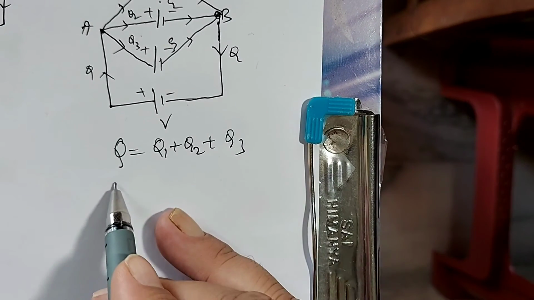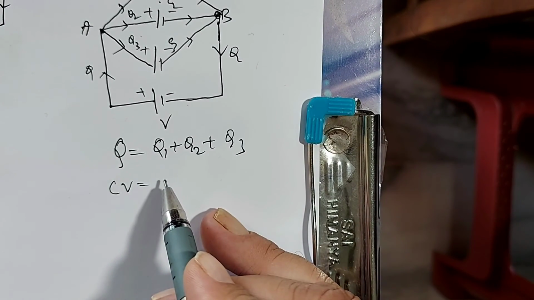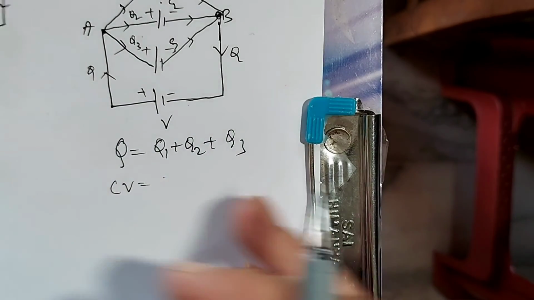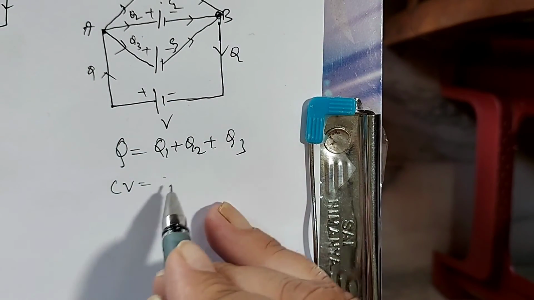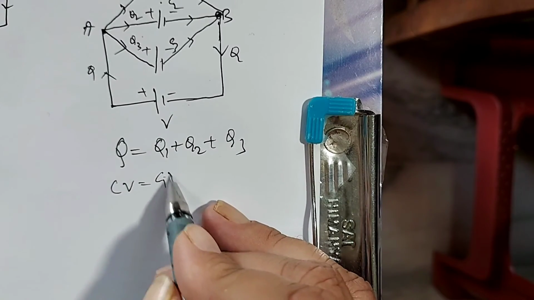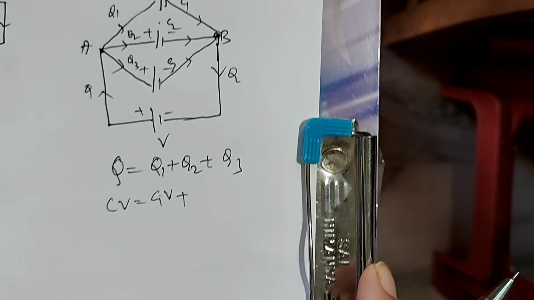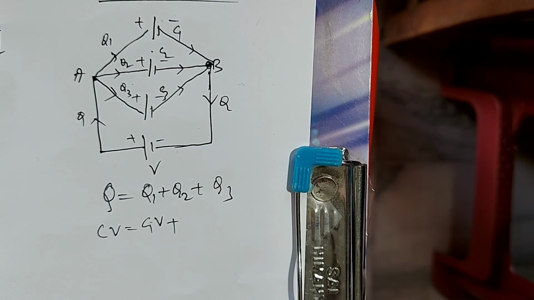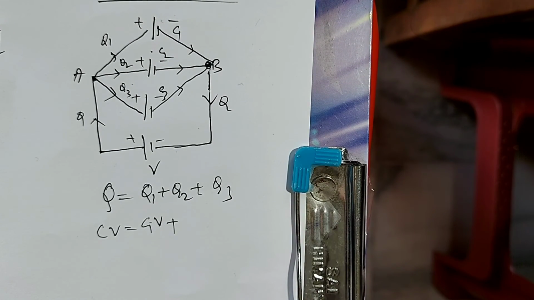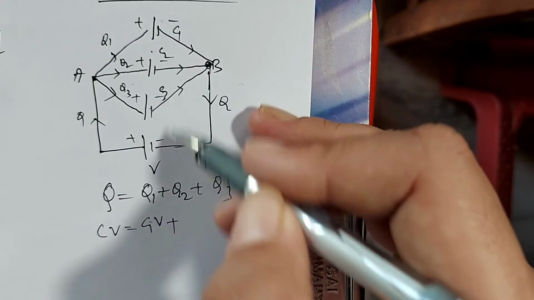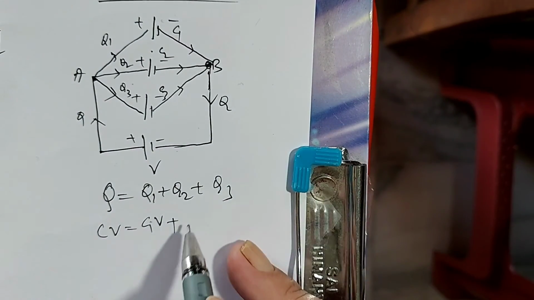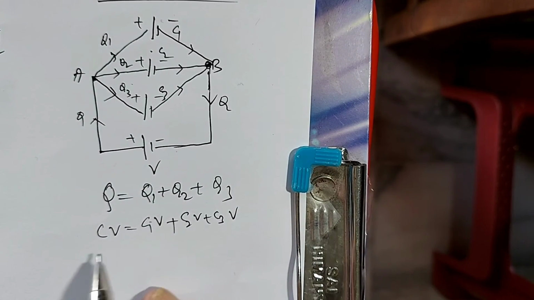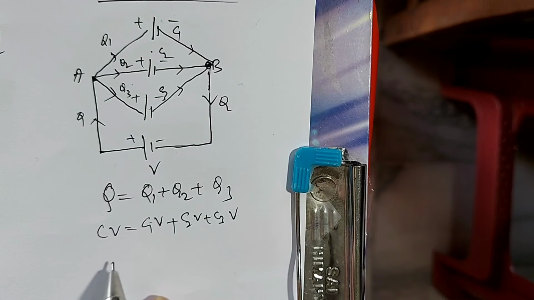Q is equal to CV, total capacity and total voltage, and Q1 is C1V. One important point to remember is that in parallel combination the voltage does not divide. The voltage is constant across each capacitor. Then C2V plus C3V. Among all terms, V is cancelled.